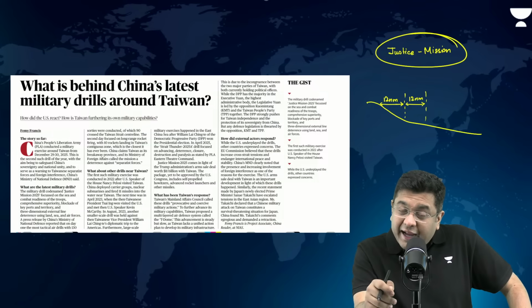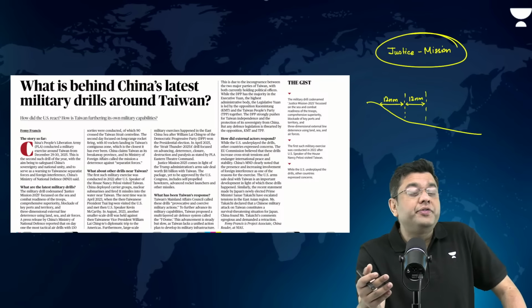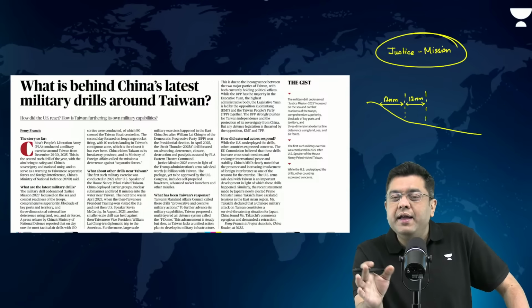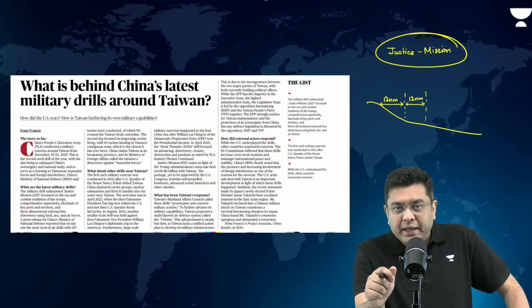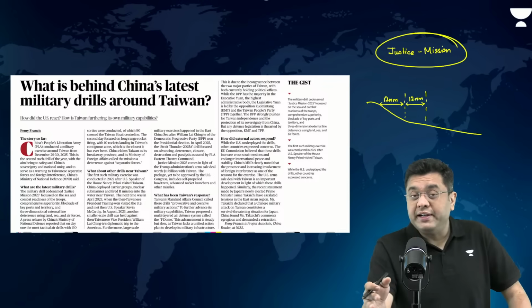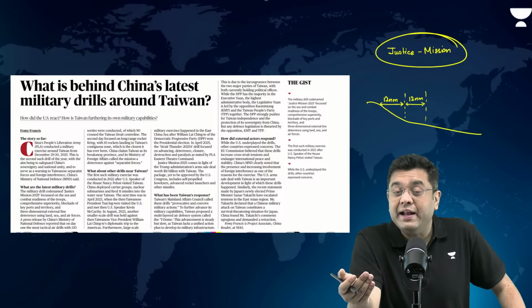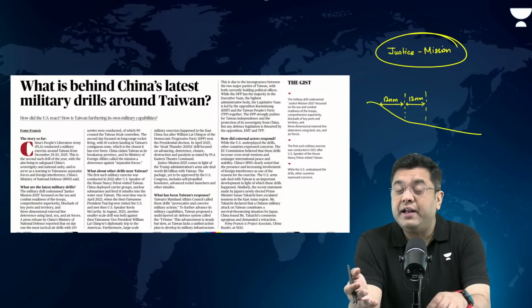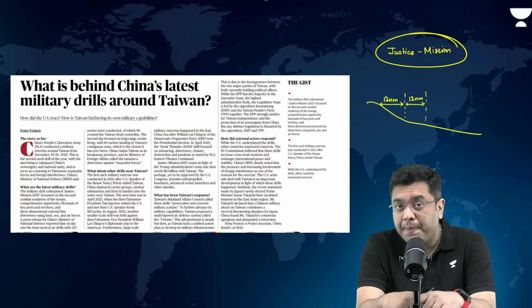What has actually sparked the recent drills or exercises? This is because of the US's decision to provide $11 billion worth of arms to the region of Taiwan. Now, Taiwan is not that well protected. And mind you, after the template which has been set by the US in the case of Venezuela, no one can argue that China doesn't have an argument for taking over Taiwan, provided it has got the power.